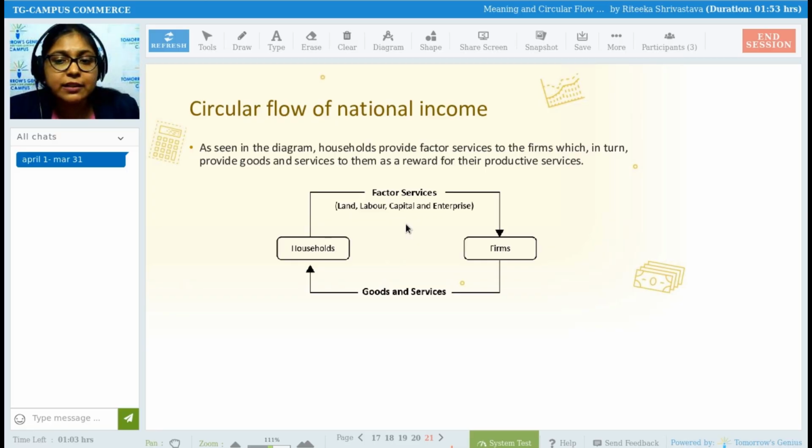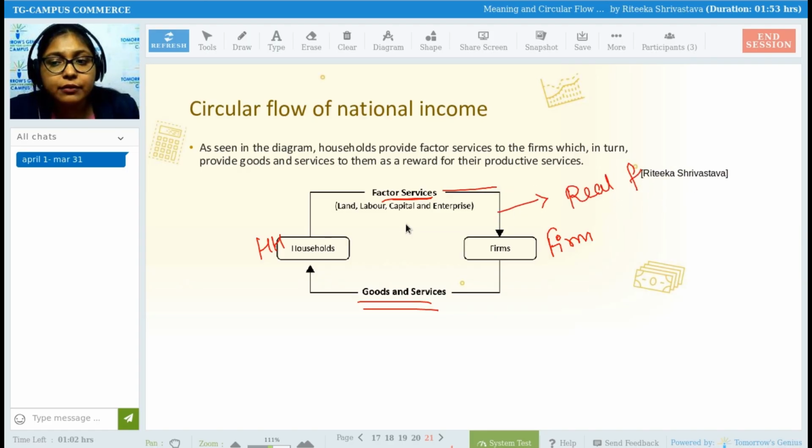So if they have again specified the chart that this is your household, this is your firm. Household gives factor services in the form of land, labor, capital and entrepreneur. In return, firms give goods and services. So this flow basically will be called a real flow because it does not involve any money.